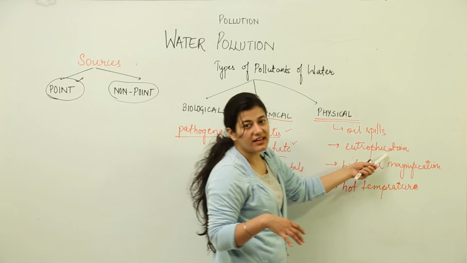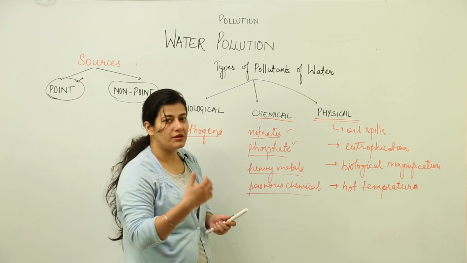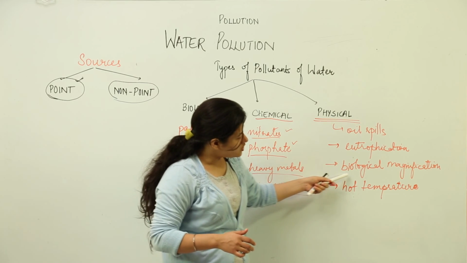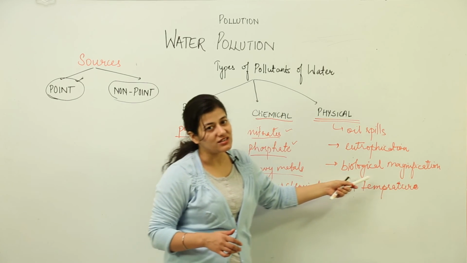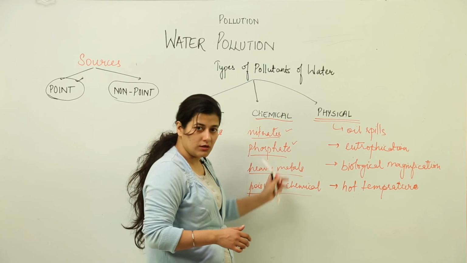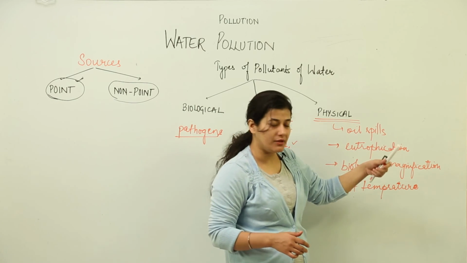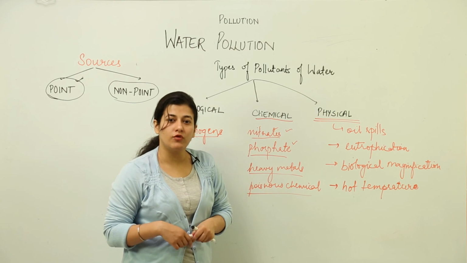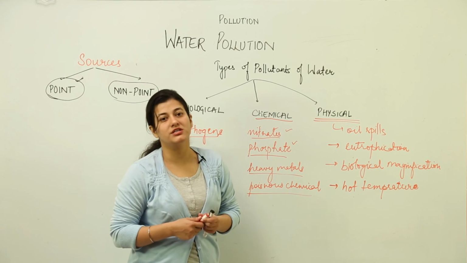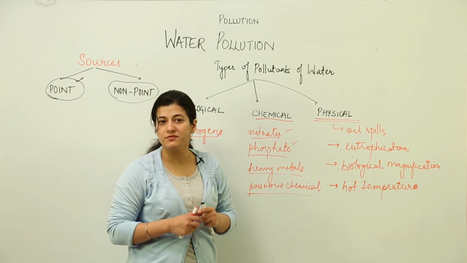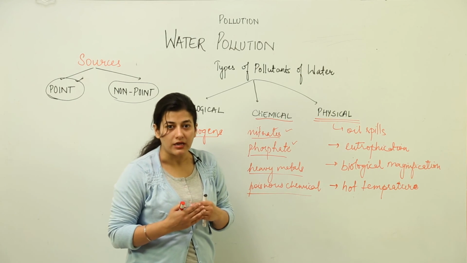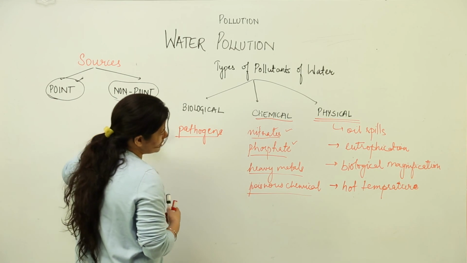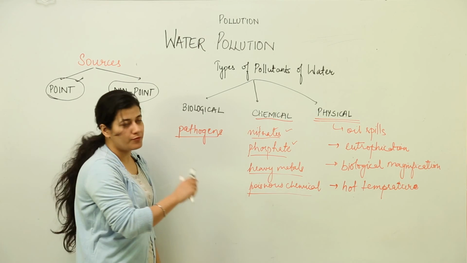Eutrophication is the natural death of the water body. That means soon it would be replaced by vegetation and a terrestrial ecosystem. Biological magnification is the increase in the chemical pollutants one by one, step by step in the food chain. And hot temperature, of course, changes the temperature of the water body, and we saw how important temperature was for sustenance of organisms, because everything is enzyme dependent, and we know how much tantrums enzymes have for maintaining a particular temperature. So these are the types of pollutants of water.